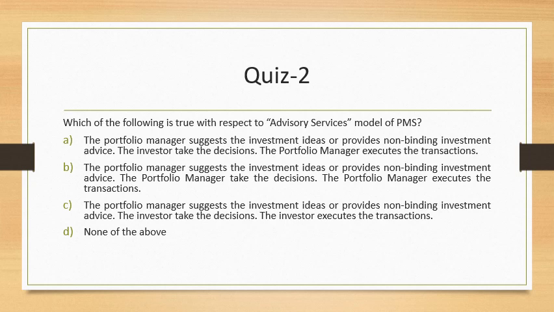The portfolio manager suggests the investment ideas or provides non-binding investment advice, which is option B. The portfolio manager takes the decision, the portfolio manager executes the transaction. So in the first option, you have the investor taking the decision. In the second option, it's the portfolio manager. Well, this is also not the correct answer. So obviously, we have moved on to the correct answer, which is that the portfolio manager suggests the investment ideas or provides non-binding investment advice, and the investor takes the decision and the investor only executes the transaction. This is something that would happen in case of the advisory model of PMS. Remember, there are three models: discretionary, non-discretionary and advisory.